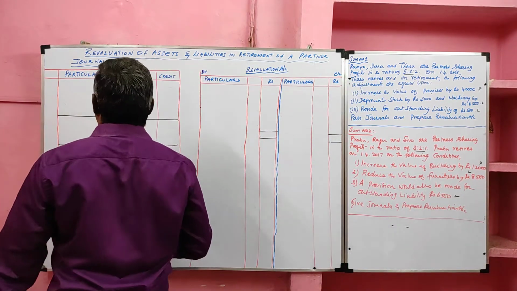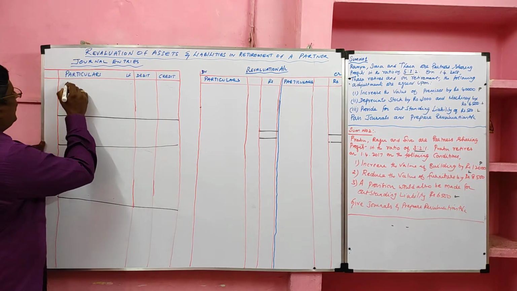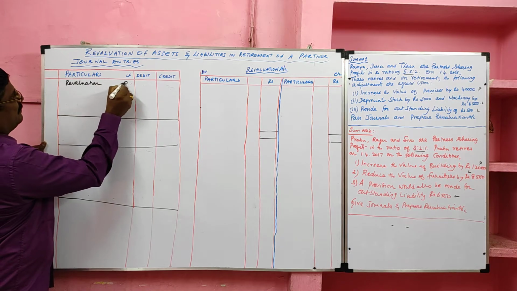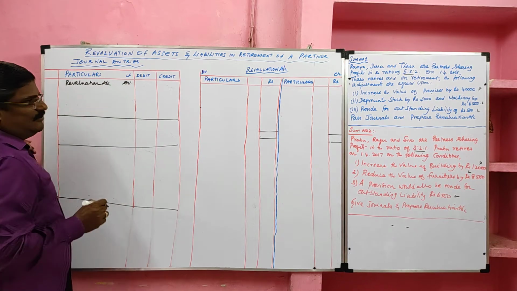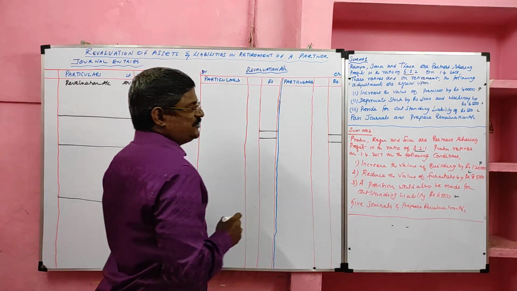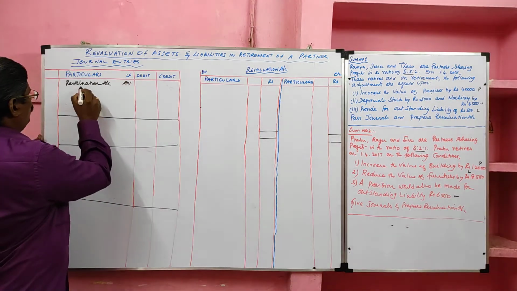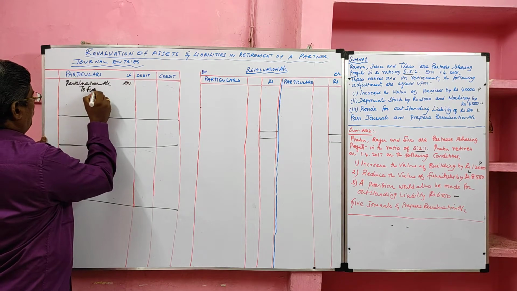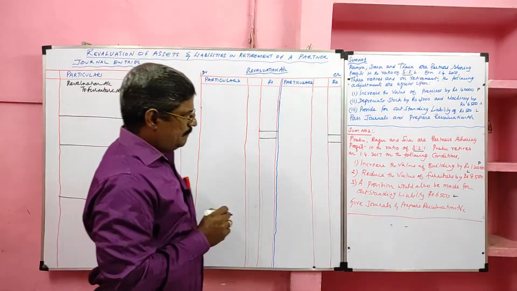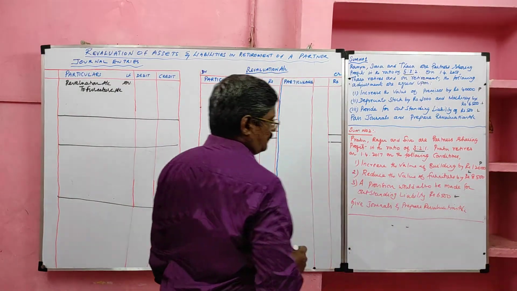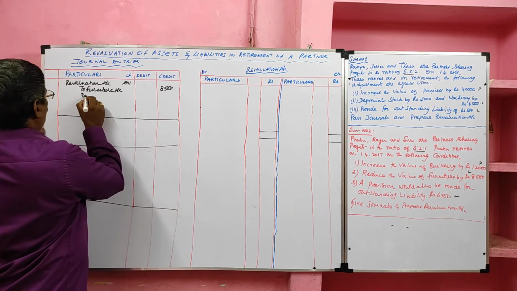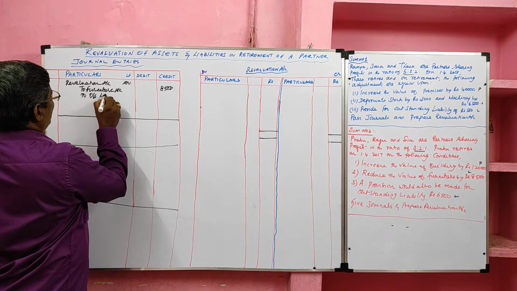First I am going to record journal for loss item. The entry is revaluation account debit to respective loss items. Here loss items are furniture and provision for outstanding liability. So to furniture 8,500, to provision for outstanding liability.